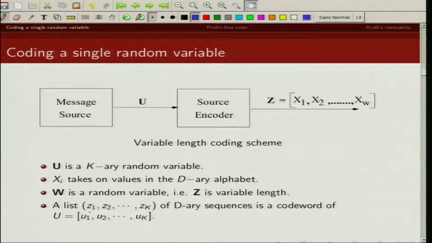So a list of code words is then denoted by these Zi's. So Zi's are d-ary sequences, and these are essentially code words corresponding to our input, which is a k-ary input, denoted by U1, U2, U3, UK.